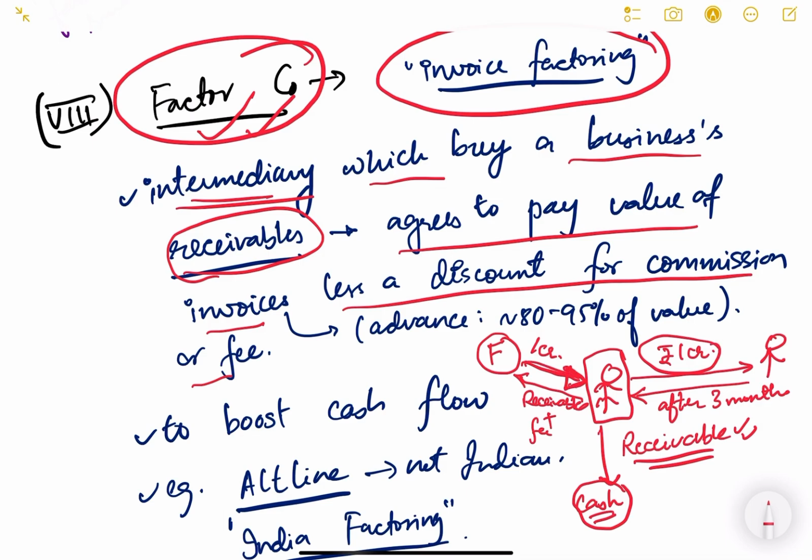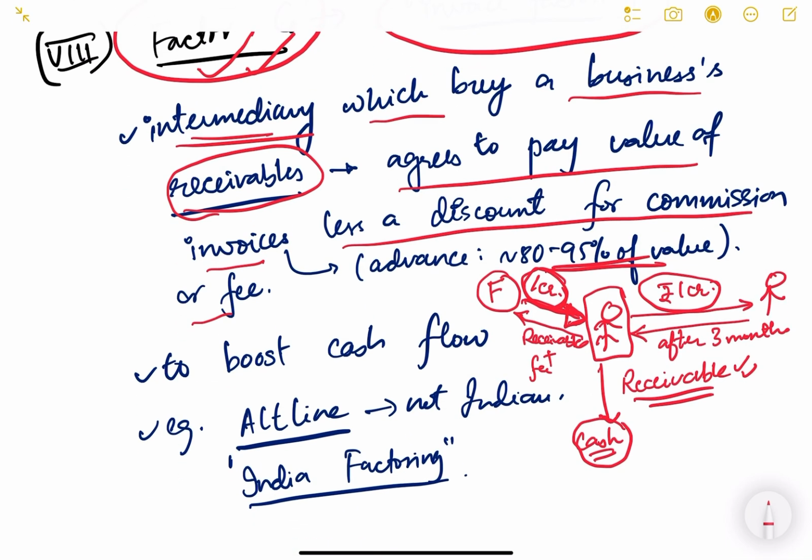Obviously with a discount, not the entire 100%, he will pay 1 crore rupees. He will pay say 5% less or 2% less, 1% less as part of his fee. He will take some fee and commission also, and in advance he does not pay 100%, he will pay 80 to 95% of value. So he says, okay, you urgently need money, I will give you 80 lakhs today, 80%, and after some time I will pay you another 20 lakhs. So this is a factoring company, this is the factoring business. Why is it done? It is done to boost the cash flow. So basically this person needed cash, so he did this.